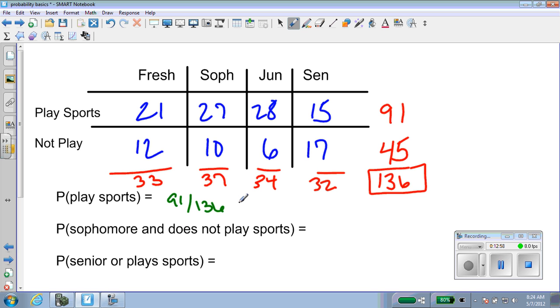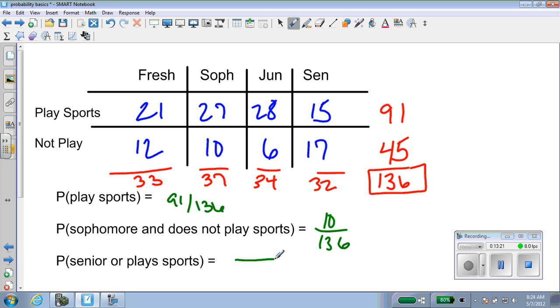The probability that I choose a sophomore and she does not play sports, well, let's see. Of my 136 people, the ones that are sophomores and do not play sports is 10, which can be reduced, but I'm going to try and save a little time here.